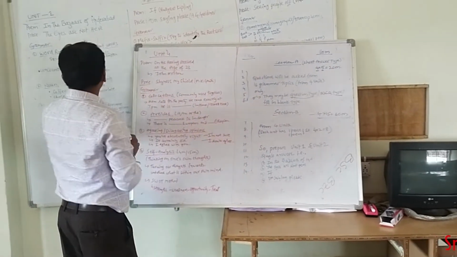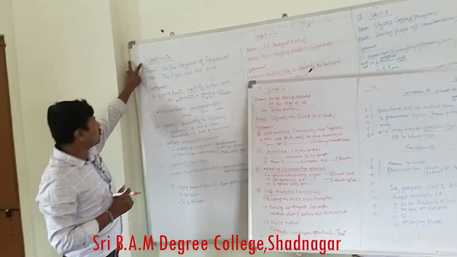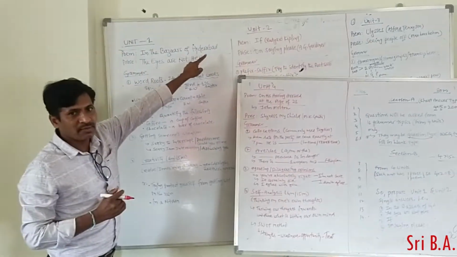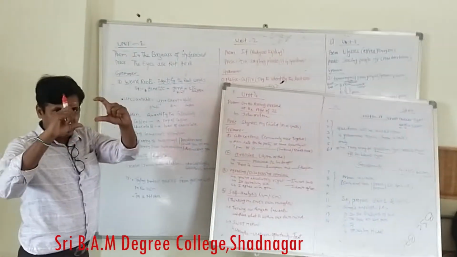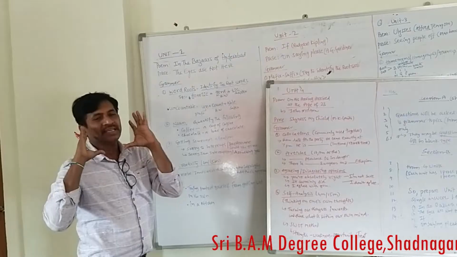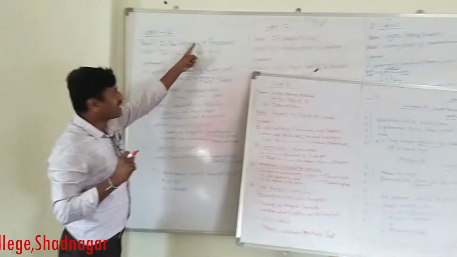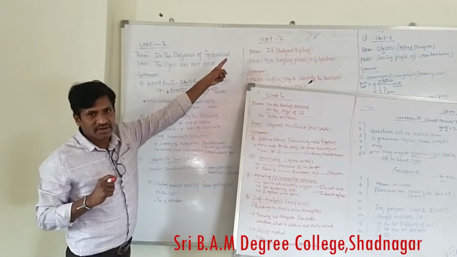Now coming to unit 1. See, this is unit 1. In unit 1 we have a poem and prose, that is In the Bazaars of Hyderabad. Already the essay is with you: the introduction part, the explaining middle part and the conclusion part. You have to prepare well for In the Bazaars of Hyderabad.